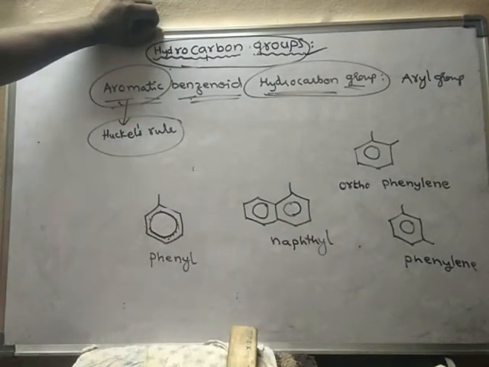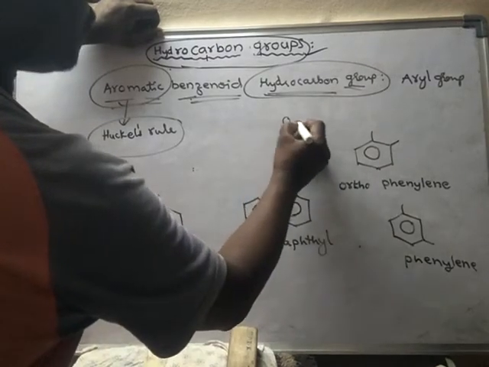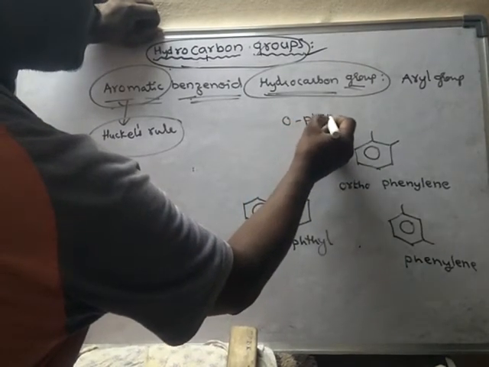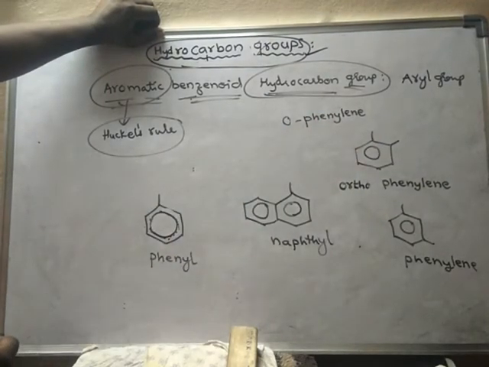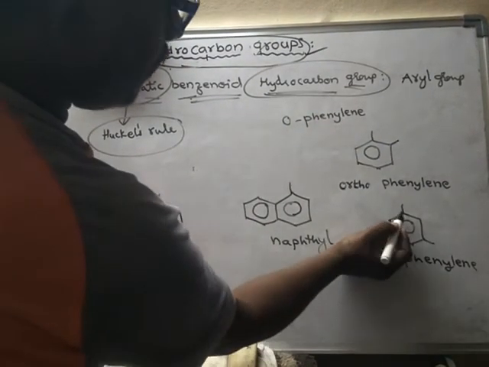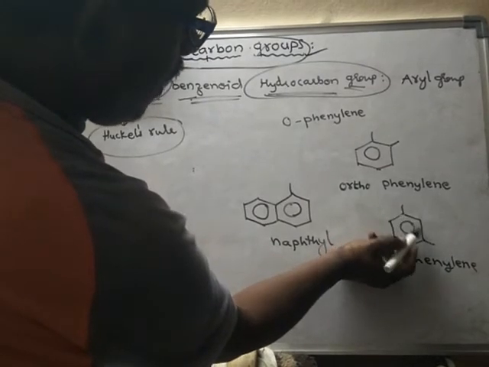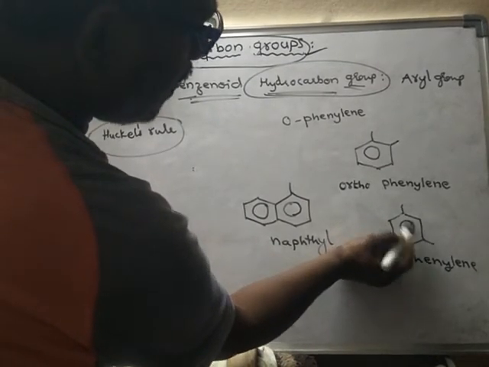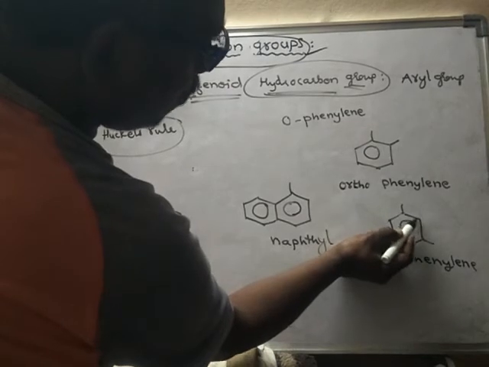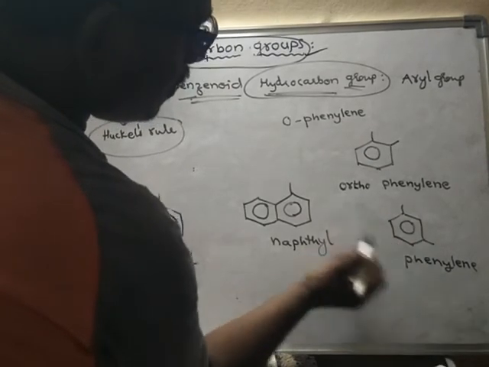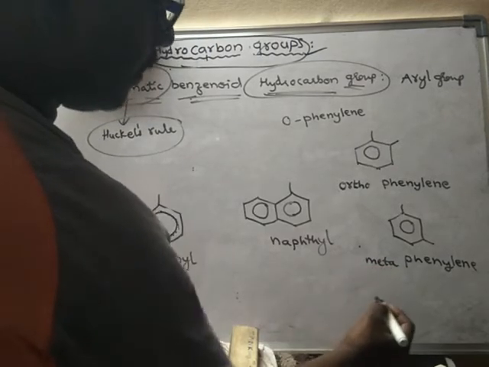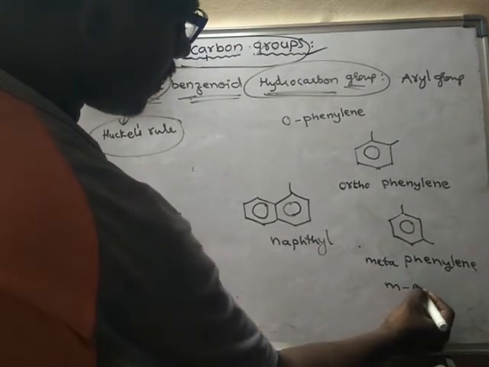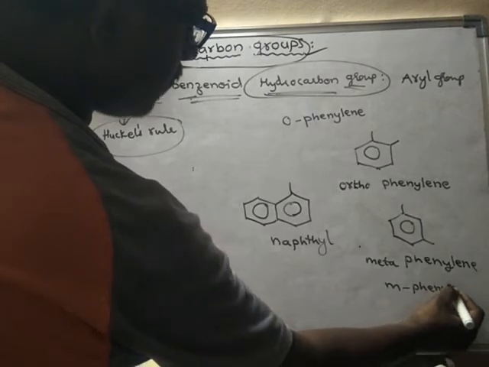Orthophenylene, or simply I may write it like this: O-phenylene. Suppose I remove hydrogen from these two carbons, that means alternate carbons, with one carbon between these two. Then it is said to be metaphenylene, or simply M-phenylene.